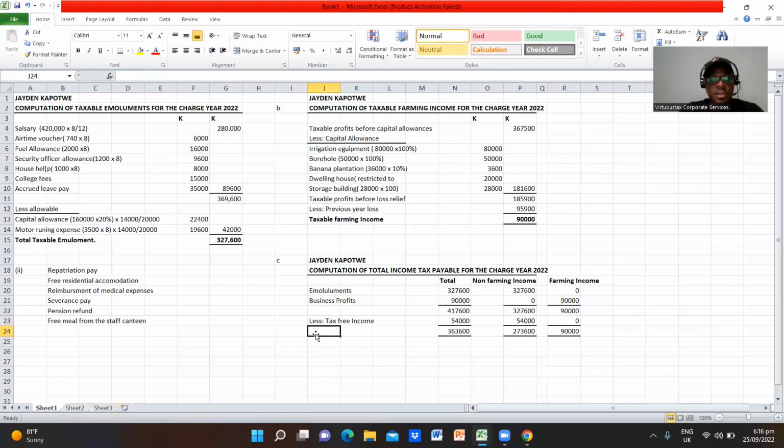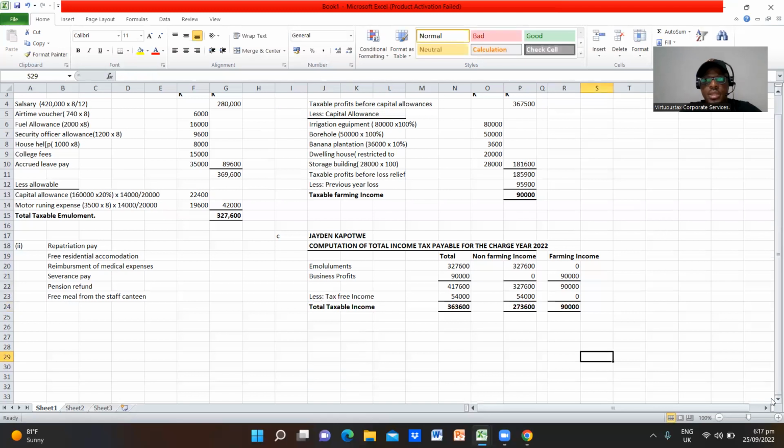This is the total taxable income. I'll put this in bold as well. All right, so we're almost done with the question.